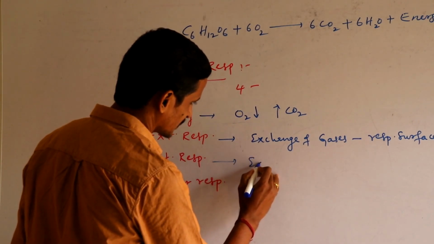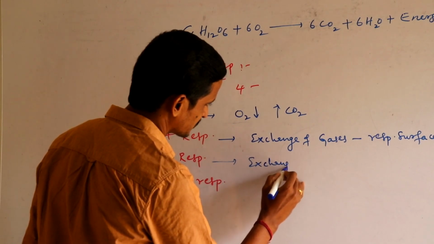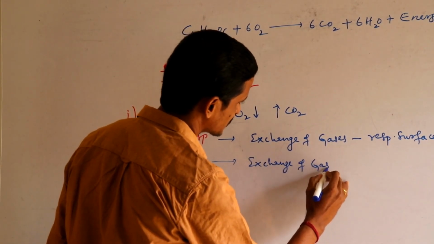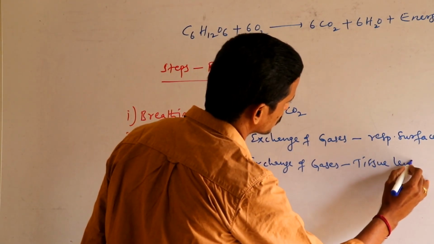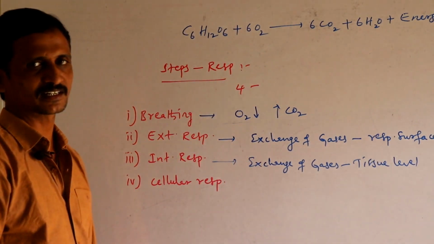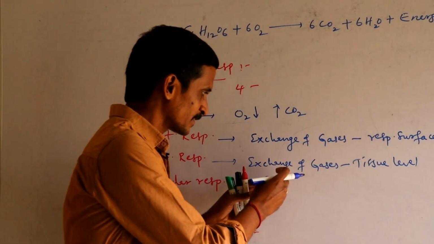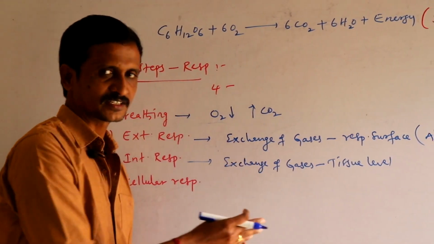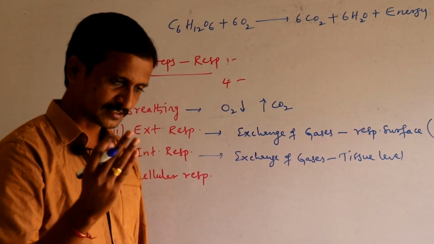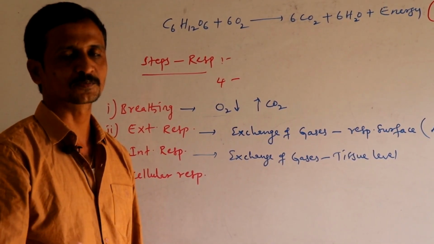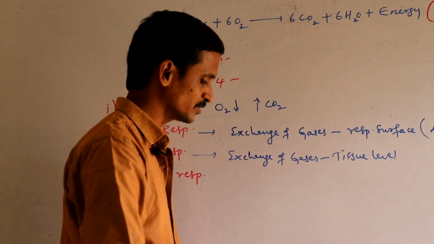Next, internal respiration. This is nothing but exchange of gases at tissue level, that means at cell level. The oxygen which is carried by the RBC enters the cell, and the carbon dioxide which is produced in the cell enters the blood.